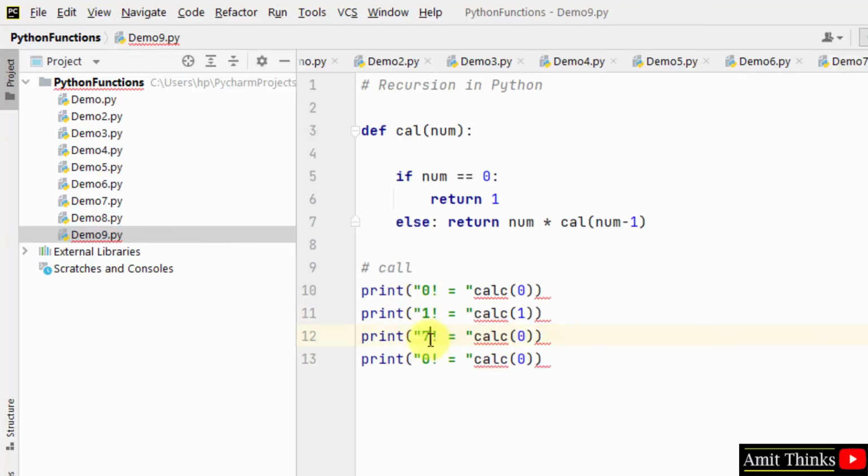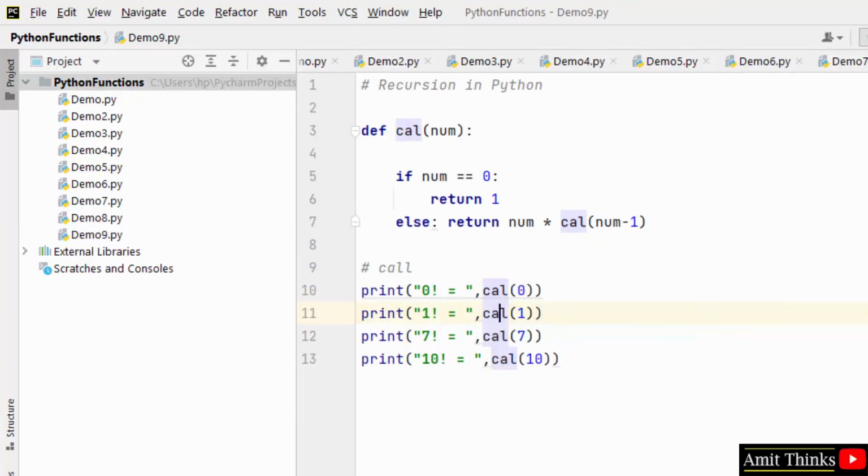Let's say 7 factorial, I passed 7, and let's say 10 factorial. 4 examples, 4 values we passed one by one through calls. The function name is cal. Now it's fine. Now I'll just run it.